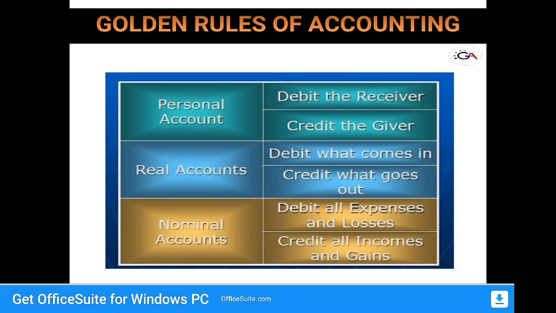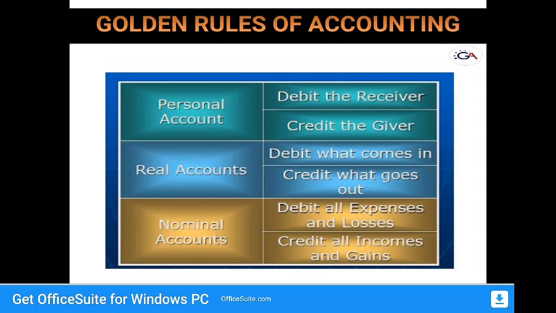Yes, golden rules of accounting. Personal account, real account and nominal account. Don't forget these accounts. Without knowing these principles, we can't solve any problem. We cannot record any transactions in the business. So for the personal account there are two, debit and credit. Debit means the receiver, credit means the giver.